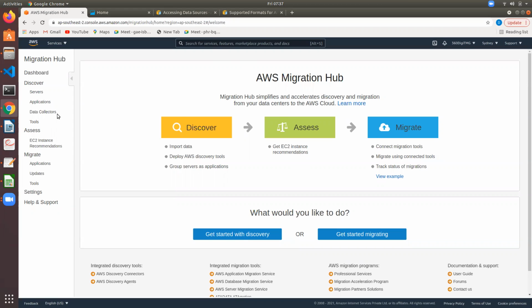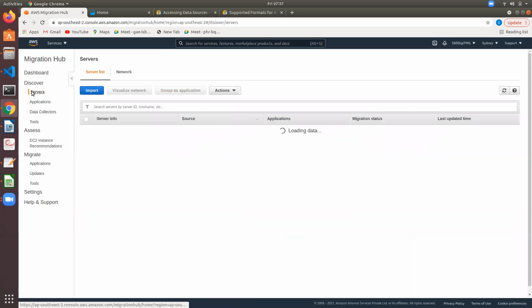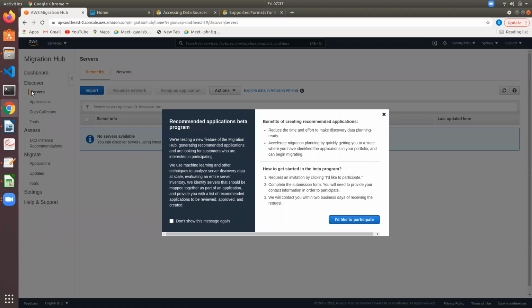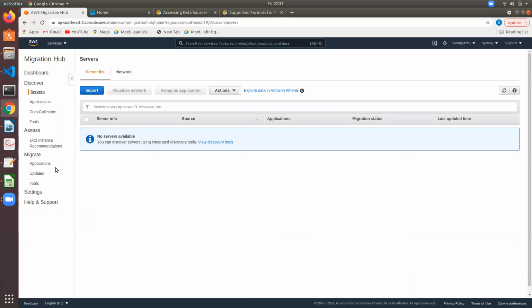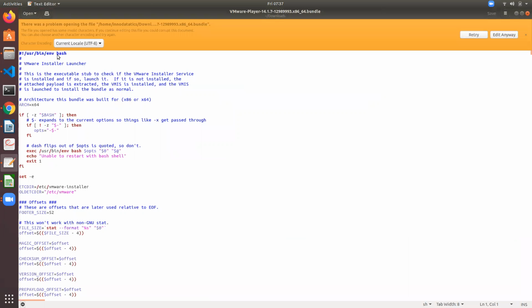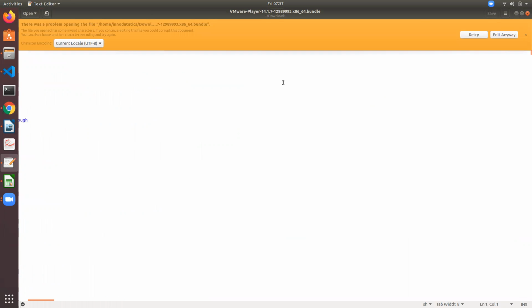And here we will see how to migrate a local virtual machine. Suppose I have a VM running on my local desktop. We will see how we can convert it into an image and write it here into AWS. I am downloading this VirtualBox. Let me check whether it's complete or not. So there was a problem. I'm downloading this bundle, retry.